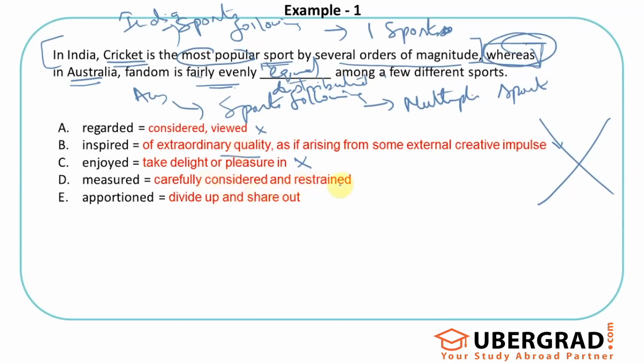Measured: carefully considered and restrained. Like, I take a measured approach, so I consider all the possibilities and then take a careful decision. That's what measured is. Whereas the fandom is fairly evenly measured; there's nothing that would even make sense in this. Apportioned is divide and share, like splitting, dividing stuff. So that fits; I'm talking about distributing equally. Fandom is fairly evenly apportioned among a few different sports. Fairly evenly divided among a few different sports. So this is the best option I see out of the lot. That's why I'll select option E for this.